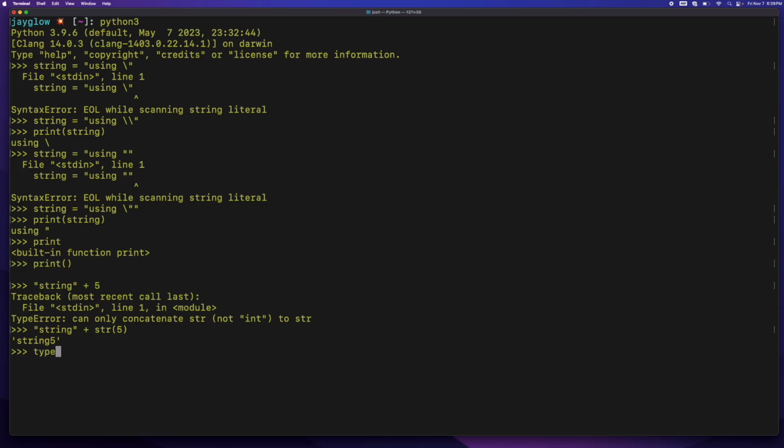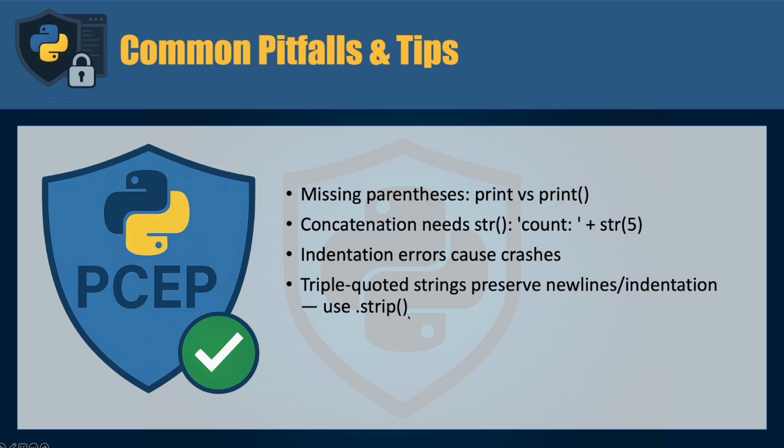Also, I can use type on str or just print str, and you can see that is the string class itself. Triple quote strings preserve new lines and indentation. If you want to get rid of the new lines, you can use the function for the string object called strip. That will strip off the new lines. More about that later on in the course.